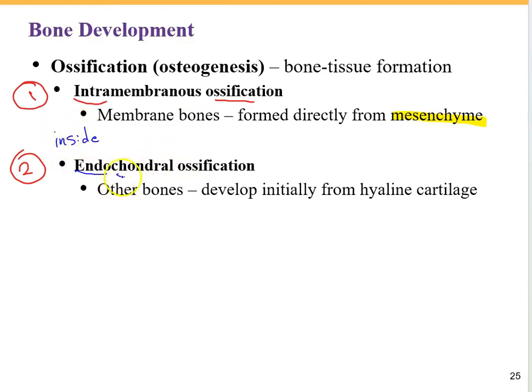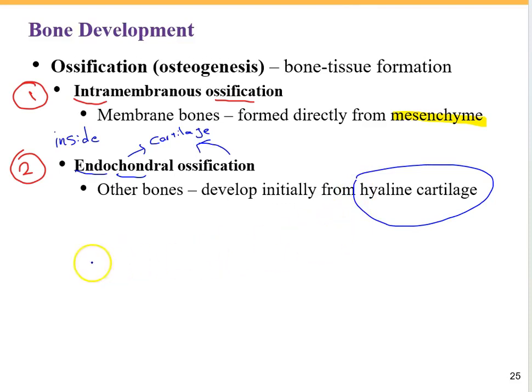Recall that chondro means cartilage. So it's obvious, right? We have bone formation inside of the cartilage. Most of our skeleton before birth was hyaline cartilage, okay? So it means inside of the hyaline cartilage, we're going to have the bone tissue formation.